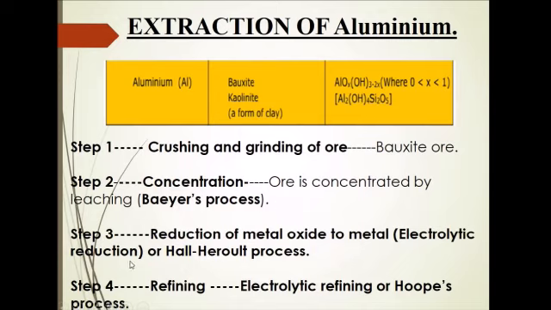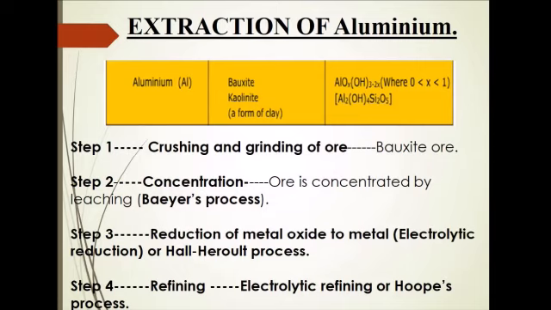Next step is reduction of metal oxide to metal. This is carried out by electrolytic reduction, and it is also called the Hall-Héroult process. So in your examination, they will ask you to explain the reduction of metal oxide to metal, or how is aluminium obtained by electrolytic reduction, or the Hall-Héroult process. And then the next step is refining.